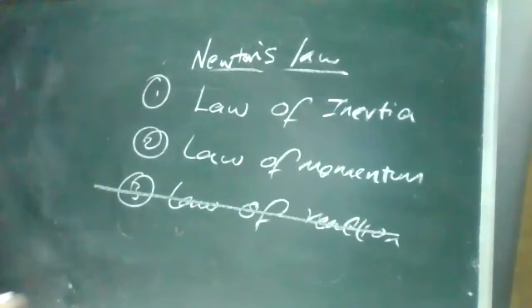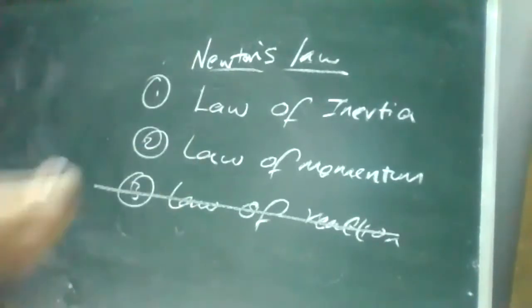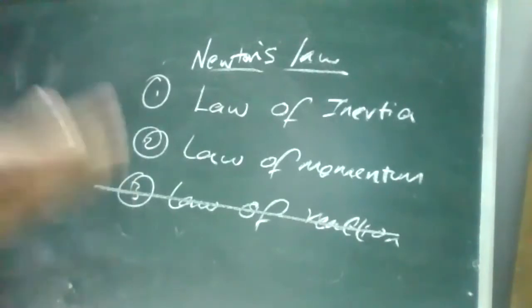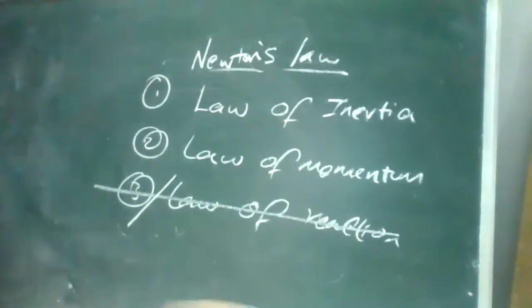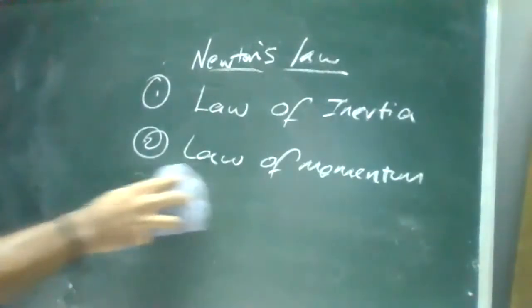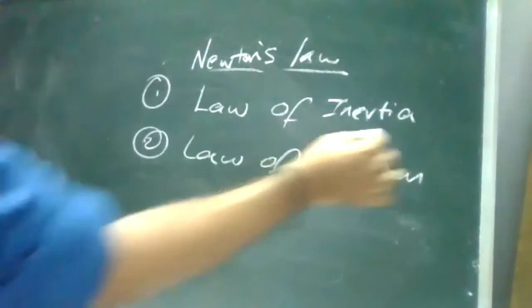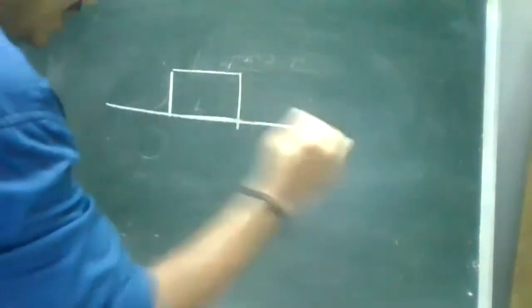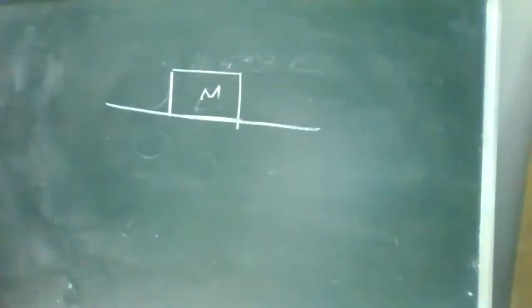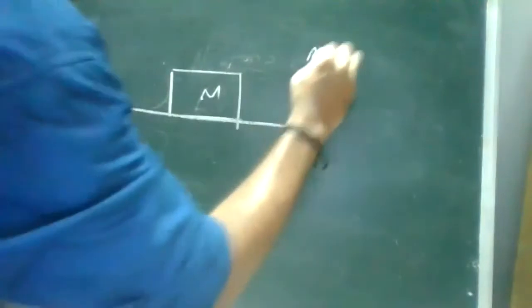For example, take an elastic ball. When I throw an elastic ball at the wall, what will happen? It will bounce back. Whatever force you are applying, the same force it will bounce back with. So this is nothing but the law of reaction. Now, inertia, whatever you have told me. We'll see inertia first of all. I'm taking an object. When we are discussing an object, remember it has some mass. So what is the difference between mass and weight?